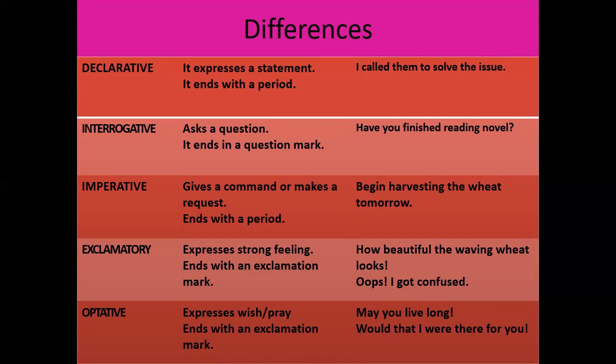Like in the second example, oops, I got confused. Soon after oops, which is an interjection, we have used the exclamation mark. Optative sentences express a wish or prayer, and such sentences always end with an exclamation mark. May you live long, would that I were there for you.